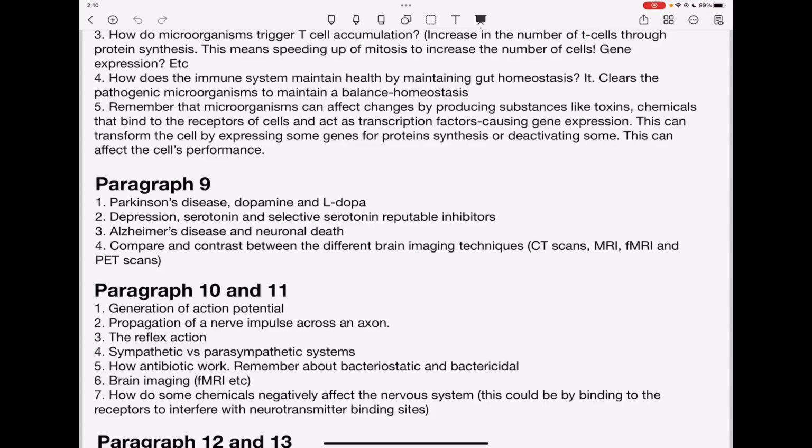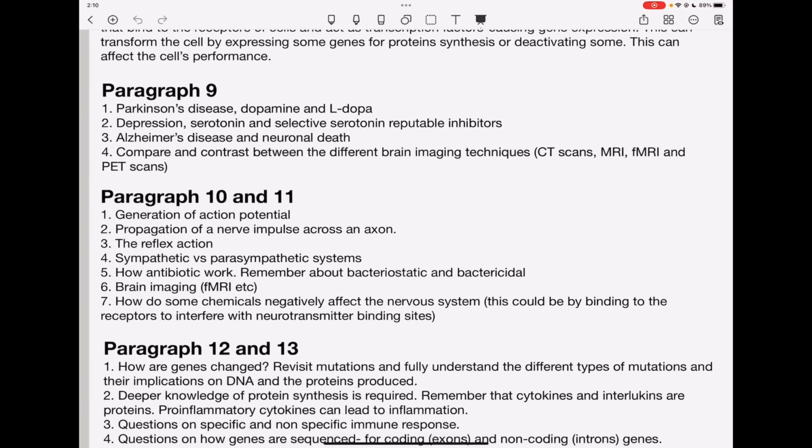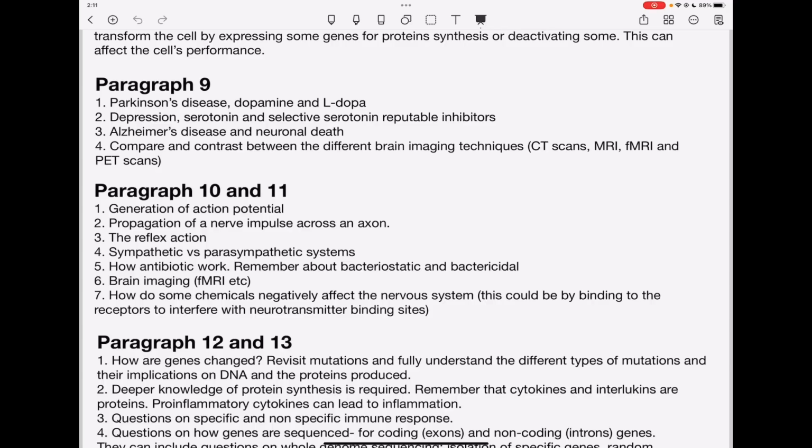Another part I saw is they're going to ask about brain imaging. So you need to know how to compare and contrast between the different imaging techniques like CT scans, MRI, fMRI, as well as positron emission tomography scans. So they can ask about that as well. In paragraph 10 and 11, they'll ask about action potentials, generation of an action potential, propagation of an action potential across an axon. They can ask about reflex actions, the sympathetic versus the parasympathetic systems.